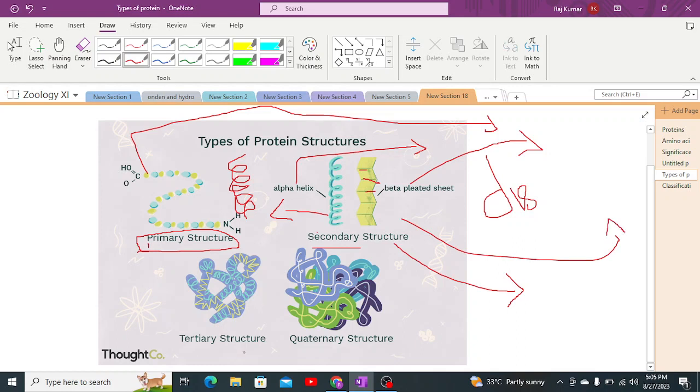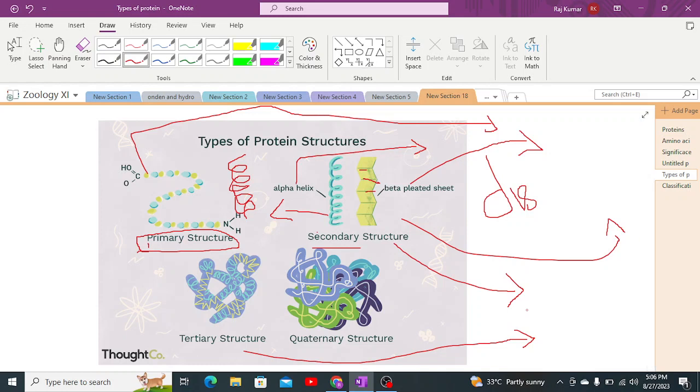So here the tertiary protein is a protein which contains both types. It contains alpha helix as well as beta pleated protein, and it has more foldings of amino acids. These alpha helix and beta pleated secondary protein structures are joined together by ionic bonds as well as disulfide bridges.